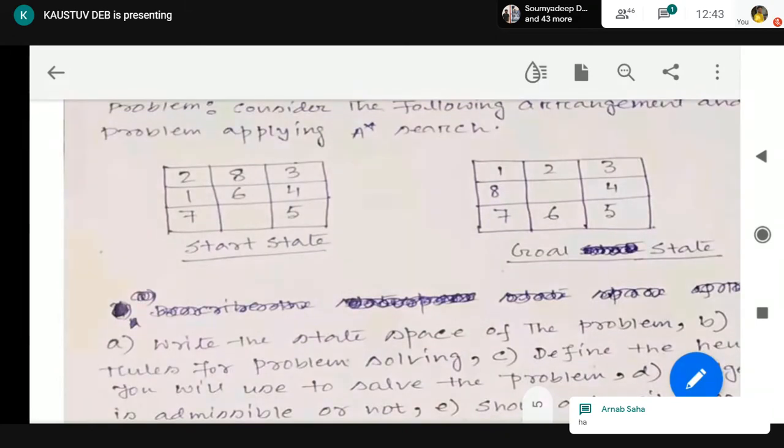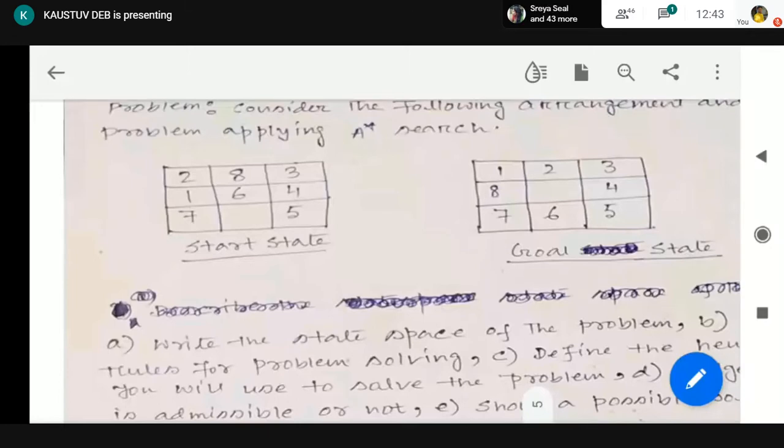So this is the start state. I have discussed the 4 puzzle problem last day. Instead of 4 tiles or 4 cells, we have 9 cells. Now this is called the 8 puzzle problem because out of these 9 cells, 8 cells are numbered from 1 to 8 and 1 cell is empty. Now we'll consider the empty cell will move from here to there.